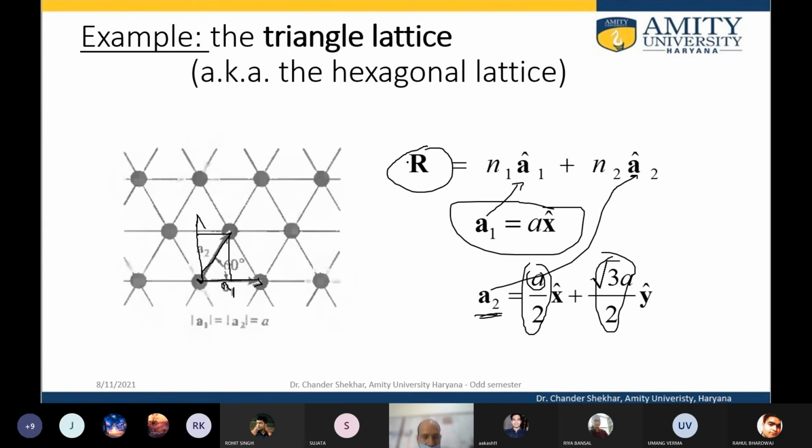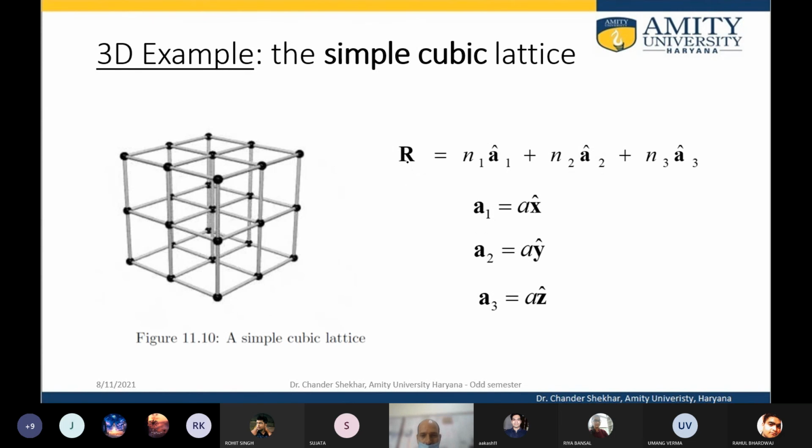Then combining a1 and a2 in the position vector, we can find the position vector of the atoms in the hexagonal lattice. And then for cubic, every primitive lattice vector has the same distance from a given lattice point. So we can write the position vector as n1 a1 plus n2 a2 plus n3 a3 and so on.